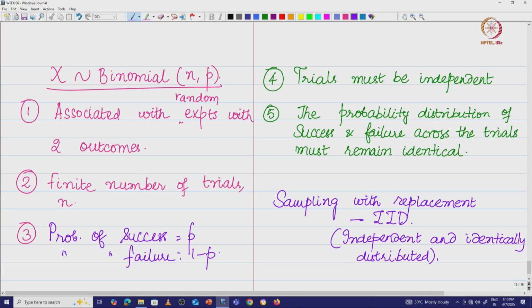If all these things work, then my probability mass function is given by P of X equal to k is n choose k, p power k, 1 minus p the whole power n minus k, for k equal to 0, 1, etcetera up to n, and 0 otherwise. This is basically the binomial distribution.